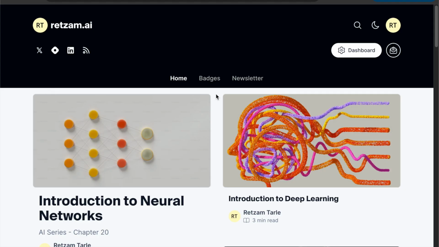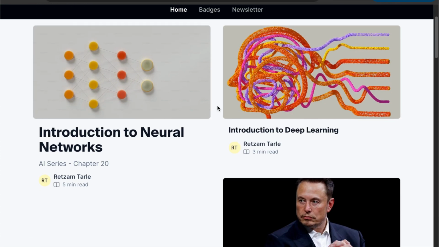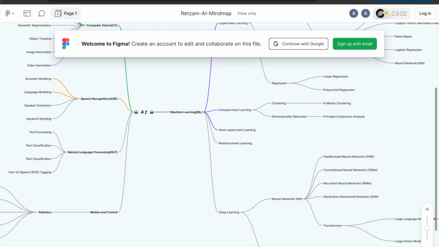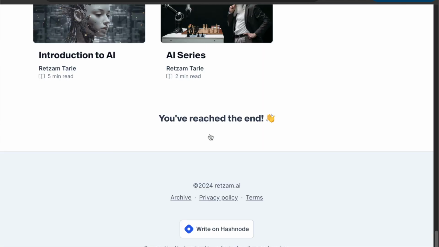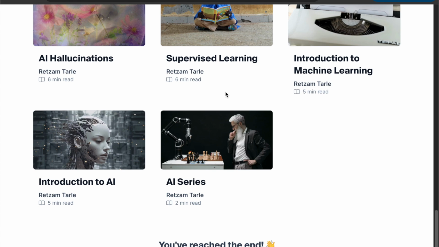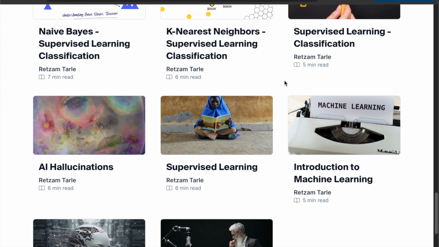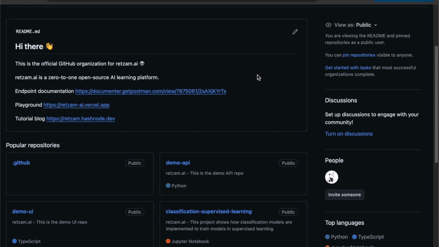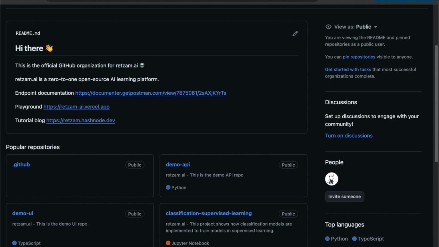Our learning platform. This is our learning block where we follow the mind map. So it's retzam.ai. We are on Hashnode. So from our mind map here, we follow everything. This is the mind map. So we follow everything from our very first topic. We post weekly here. And we have the code in our GitHub repo for everything that we're doing. Even for our playground, everything is up here for anyone to learn with us and grow as well.